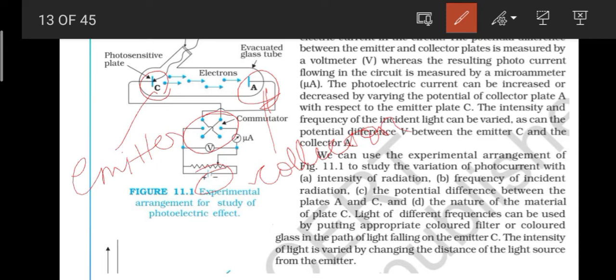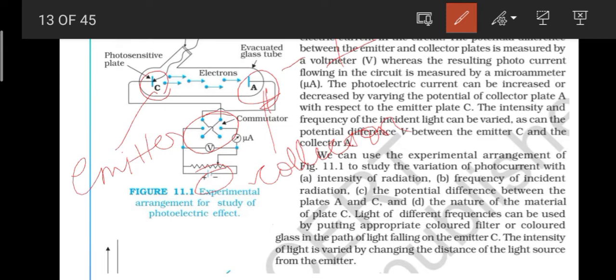The electrons are emitted by the plate C and are collected by the plate A, which is the collector, right? And the electric field created by the battery maintains the potential difference between the plates C and A. It can be varied, so we can also change the potential difference, right? The polarity of the plates C and A can be reversed by a commutator. So we can make this A plate negative, or it can also be made positive. So we can change the polarities, and thus the plate A can be maintained at a desired positive or negative potential with respect to the emitter plate C.